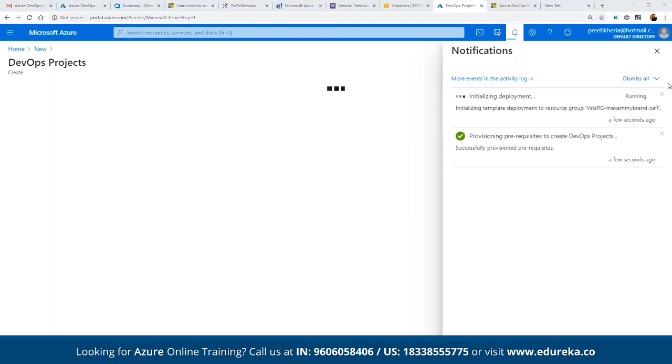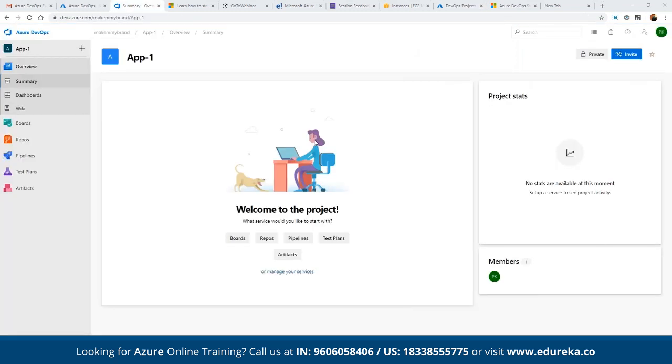So in the meantime, it gets deployed. Let me showcase the other components. Once the entire application has been deployed, this is the app we are going to look at, where we have access to create boards, repositories, pipelines, test plans, and artifacts. So basically we are using pipelines, just the same thing which is done by Jenkins, where we can create our own pipeline.